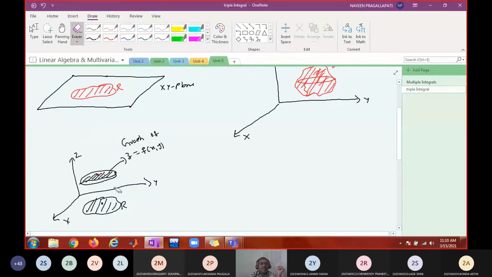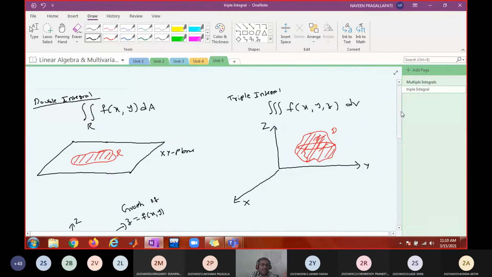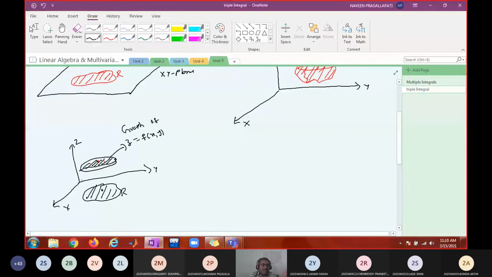I told this: a surface, a three-dimensional surface. Do you understand? So this graph is nothing but a 3D surface.